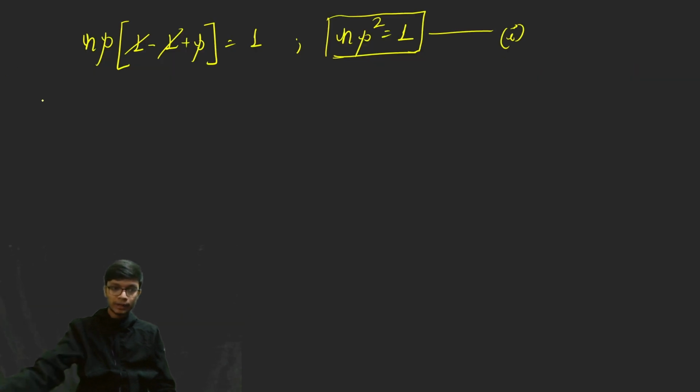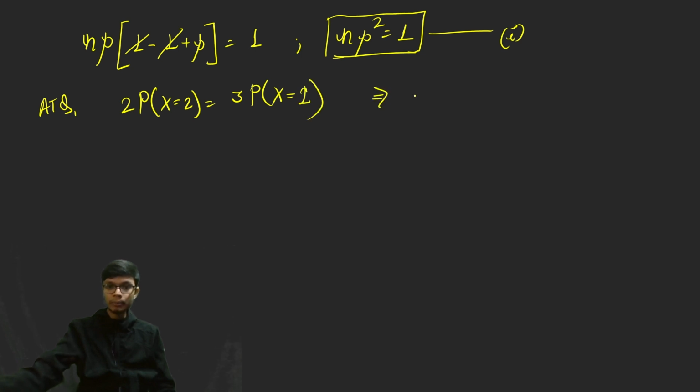Again, another important thing that is given according to the question is that 2 times the probability of x equal to 2 is equal to 3 times the probability, the PMF function, of x equal to 1. Okay, now here comes the importance of the PMF function.